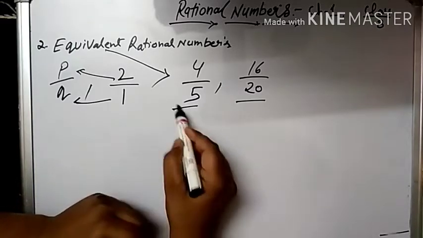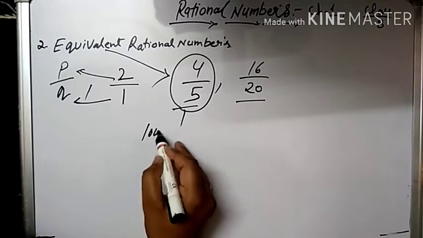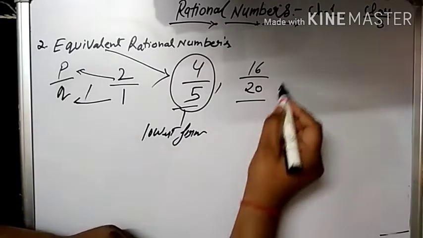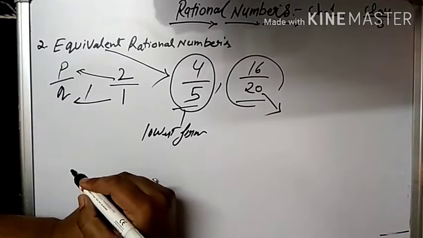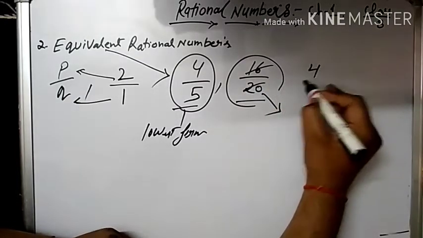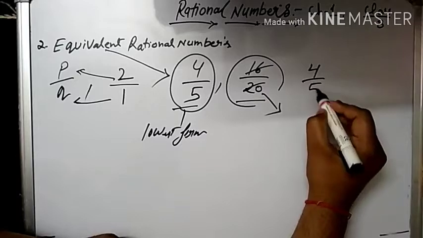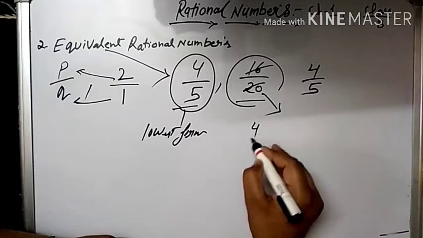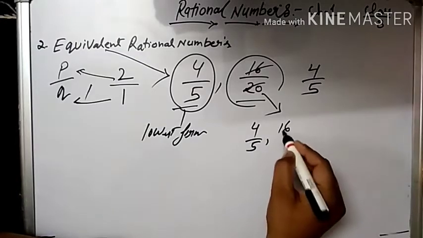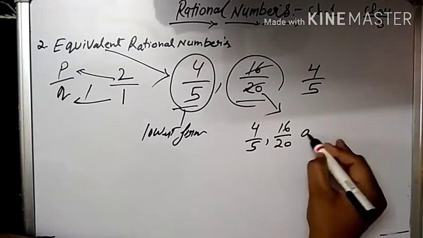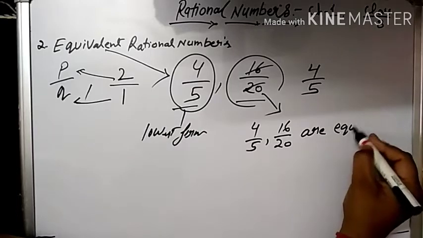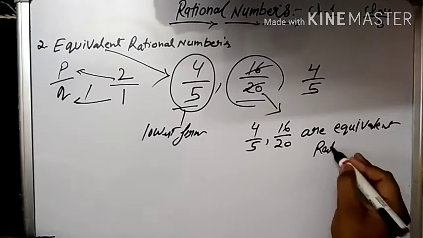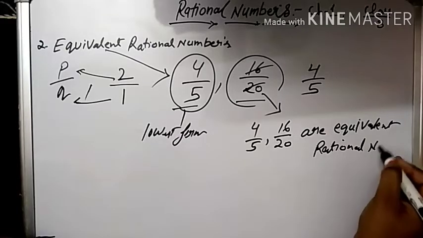Why? We know that 4 upon 5 is already in the lowest form. Now when we convert 16 upon 20 into lowest form, it will come to 4 upon 5. So we can say 4 upon 5 and 16 upon 20 are equivalent rational numbers.